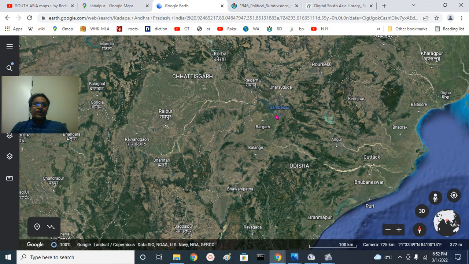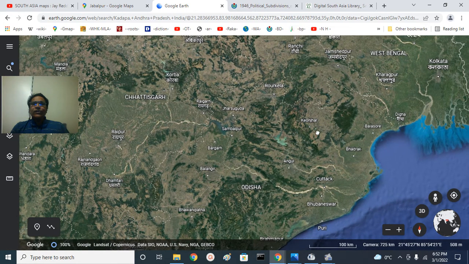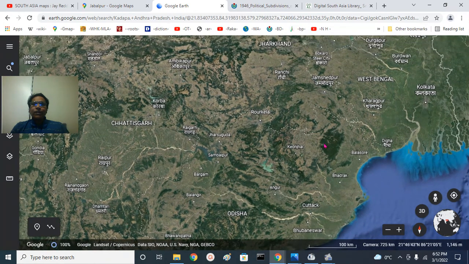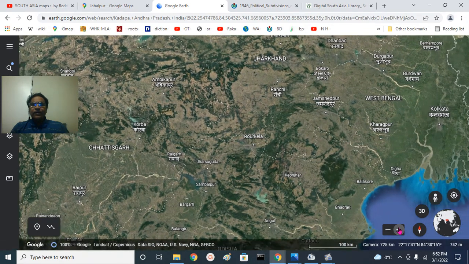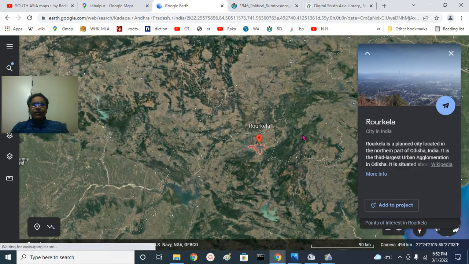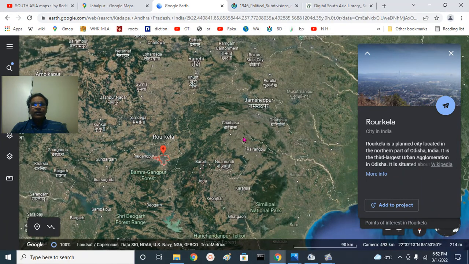So, this is the Sambalpur region and Balangir and Bhawanipatna, Kandhamal, Boudh, and this is Keonjhar and this is the Garhjat region, Mayurbhanj. This is the Similipal National Park and this is the Kolhan region. This is Sundargarh. So we have the Rourkela industrial city in the northern part of Dakshin Kosal. This is the Singhbhum region, and you see Chaibasa, Ghatshila, and somewhere we have Jamshedpur. Yeah, Jamshedpur. This is the Kolhan region.